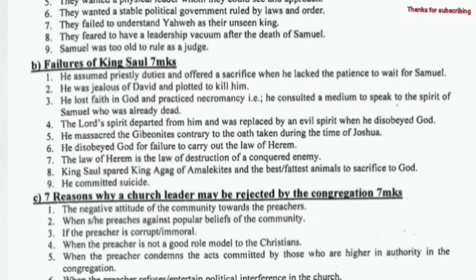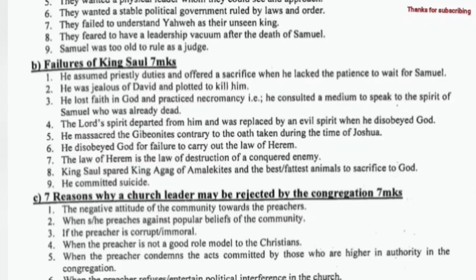3b. Failures of King Saul. 1. He assumed priestly duties and offered a sacrifice when he lacked the patience to wait for Samuel. 2. He was jealous of David and plotted to kill him. 3. He lost faith in God and practiced necromancy. That is, he consulted a medium to speak to the spirit of Samuel, who was already dead.